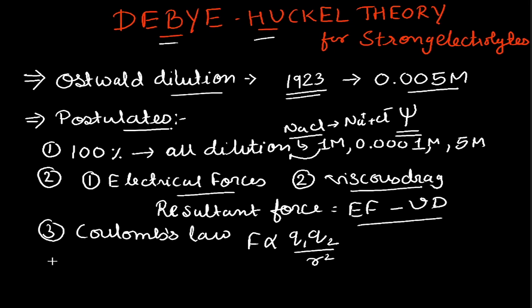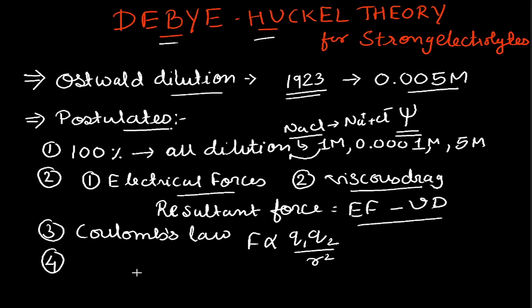And the fourth postulate states that every ion is surrounded by a number of oppositely charged ions, and such an atmosphere formed is referred to as the ionic atmosphere.